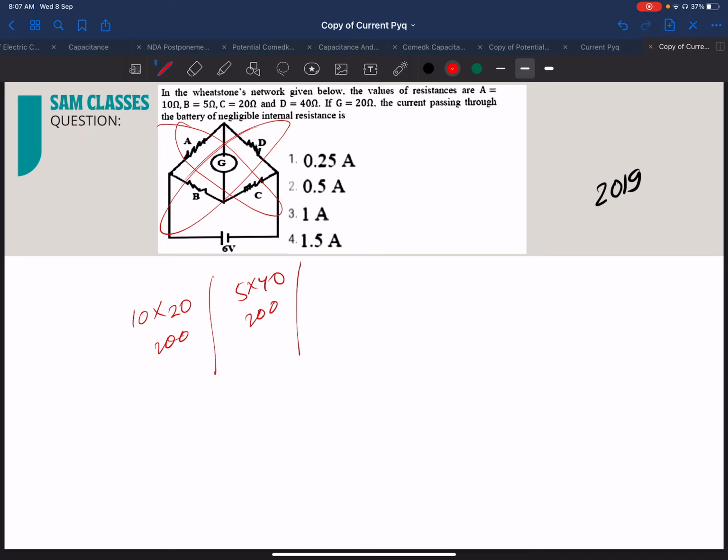Now they're telling us to find the current passing through the battery, and they've said the internal resistance is negligible. So first we need to find the total resistance. How do you find it? We already know, students, that A and D are in series, and B and C are in series, and together they are in parallel. So let's find it out for A and D.